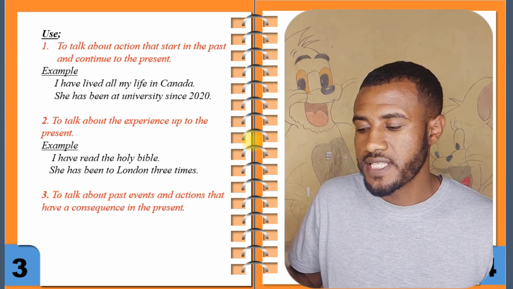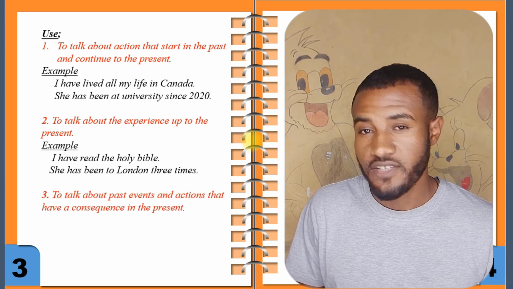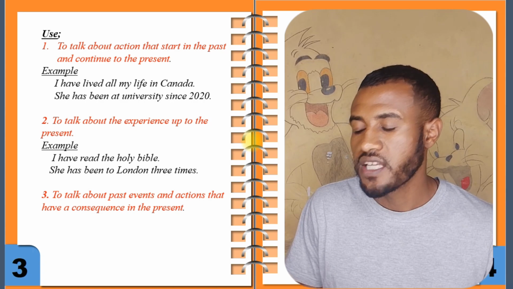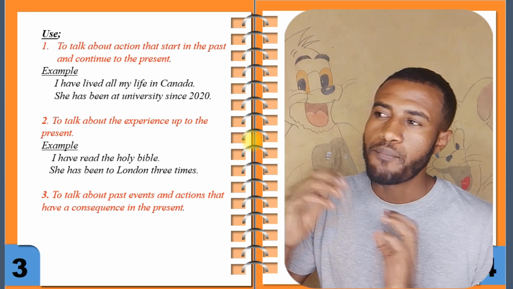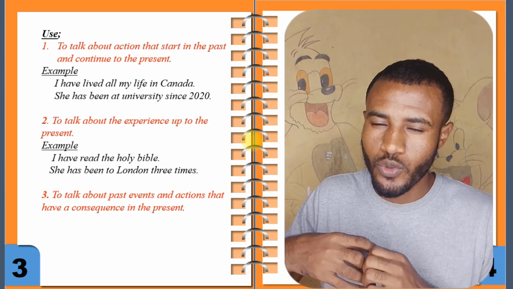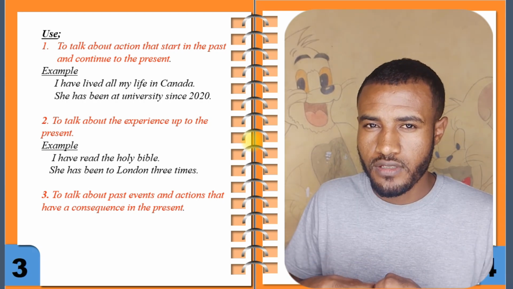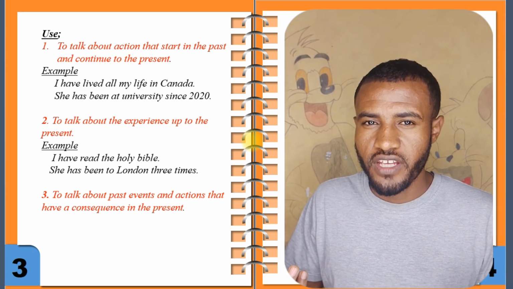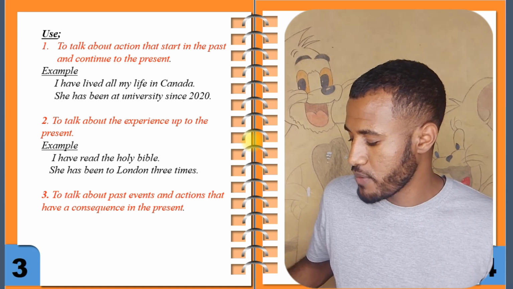The other use of the present perfect is to talk about past events and actions that have a consequence in the present. If that past action has a present consequence, I have to use the present perfect. For example,